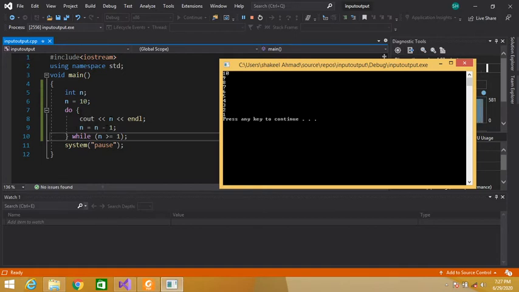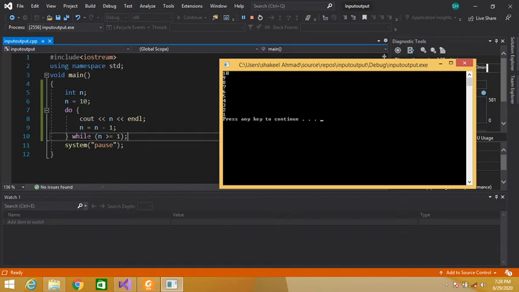Again it will display cout n, n contains 9, so 9 is displayed. Now 9 minus 1, 8. So this 8 is assigned to this n variable. Now n becomes 8. 8 is greater than 1? Yes, so this condition becomes true. Control again enters the body of the loop. So n contains 8, so 8 is displayed. Similarly 8 minus 1, 7.